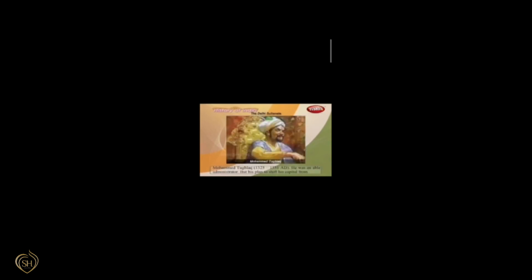The Tughlaq dynasty, 1320 to 1399 AD. The Tughlaqs also wished to possess an empire embracing the whole of India. Ghiyasuddin Tughlaq was the first Tughlaq king. He was succeeded by Muhammad Tughlaq. He was an able administrator, but his plan to shift his capital from Delhi to Devagiri, which he renamed as Daulatabad, failed. His another plan of having copper and brass coins also failed.